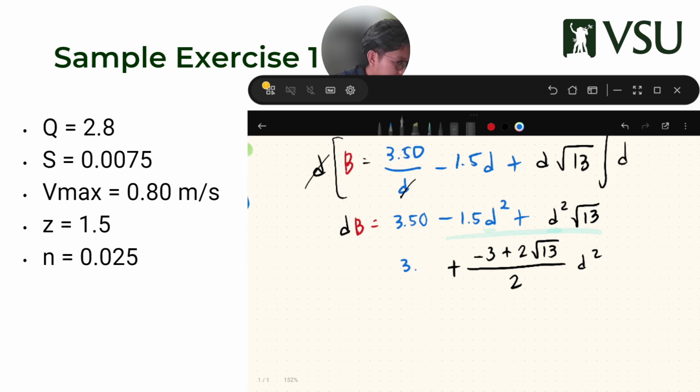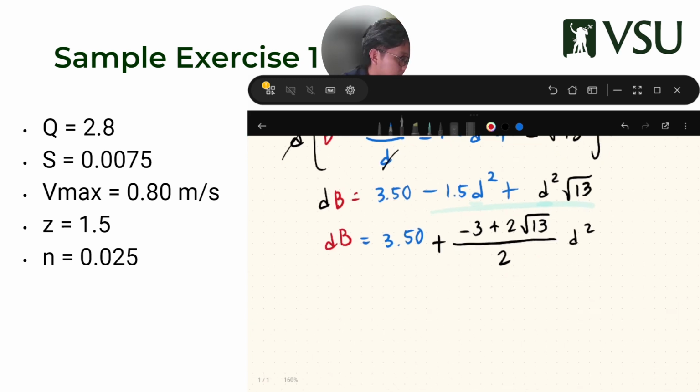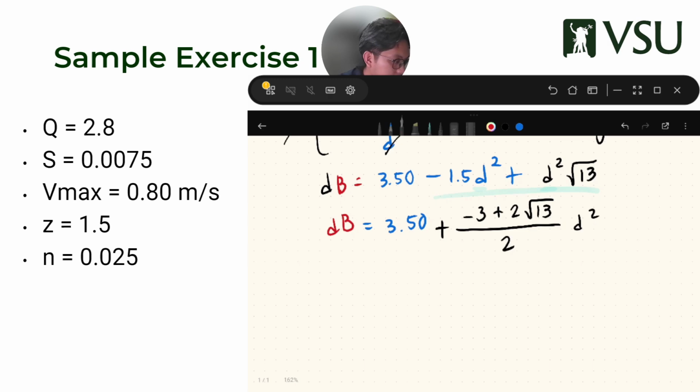Then I retain the 3.5 equals d B. So now, as you notice, just clean up the equation. My form is ax squared plus bx plus c equals 0.